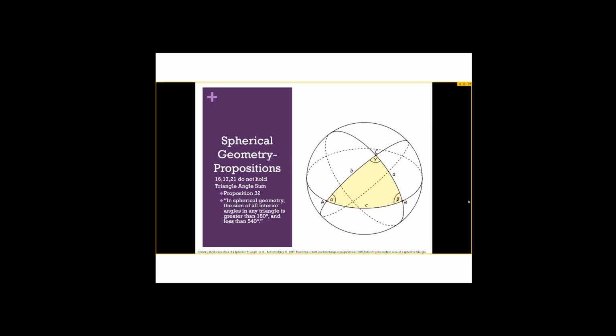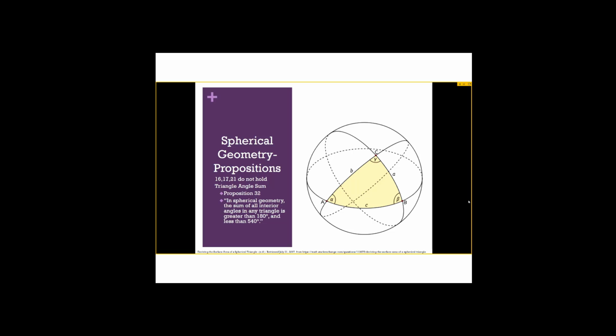Another thing to look at are propositions. Because of the small scope of this project, we're only able to view propositions 1 through 32. We tried different examples on the sphere, purposely trying to find a counterexample in 2 tries. If we couldn't find a counterexample to each proposition, we deemed it possible. And if we did find one, we said that it could not hold. In empirical geometry, we found counterexamples to 3 propositions, 16, 17, and 21.